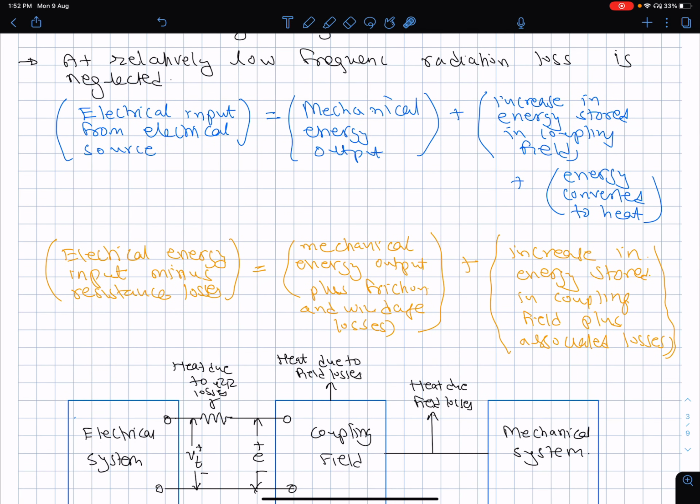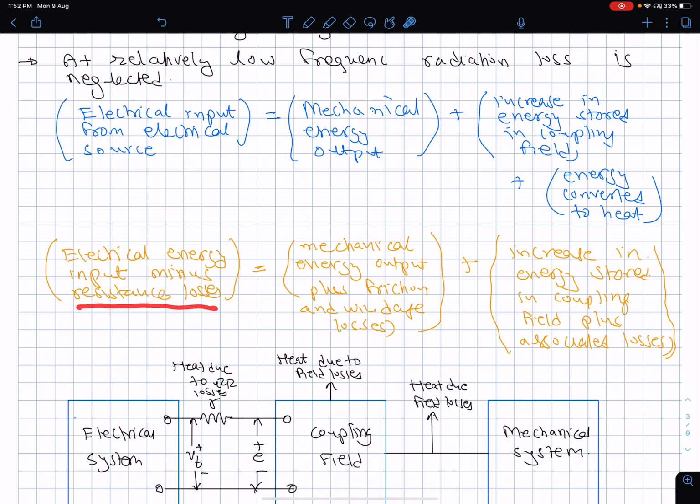So the way I have written down here in the next slide is that the electrical energy input minus the resistance losses, the I squared R losses which are taking place in the wire, they are totally lost. So if you push electricity through wires up to your motor, for example, whatever goes in the wires is lost.